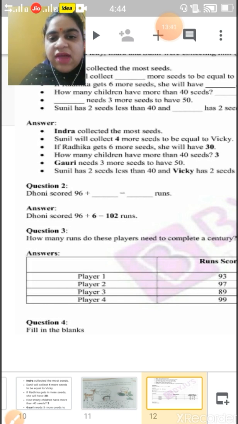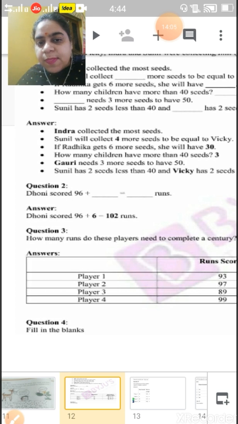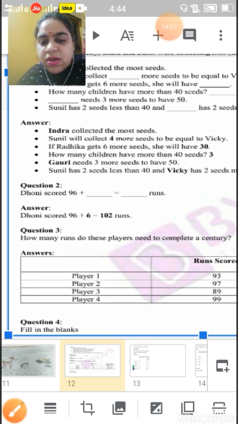So, they were asking how many runs Dhoni should score so that he will have a century. 96 plus 6, means he is having 6 more runs.